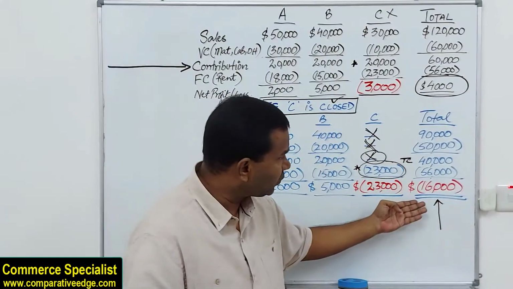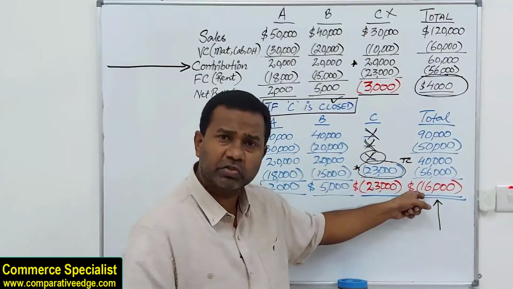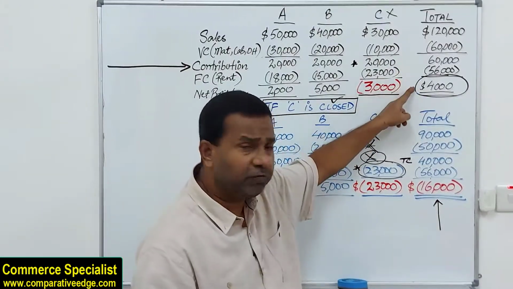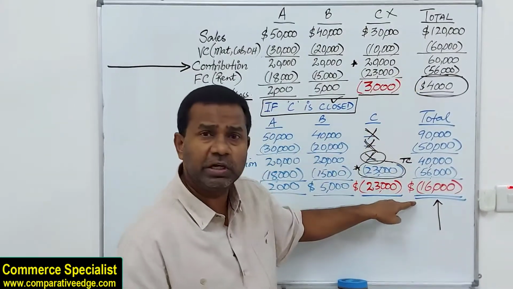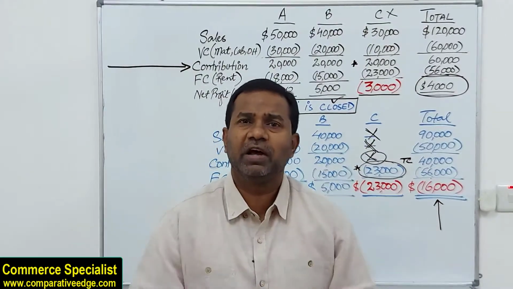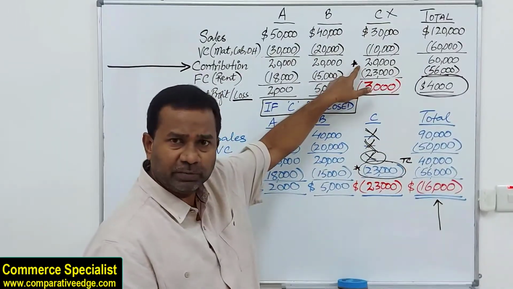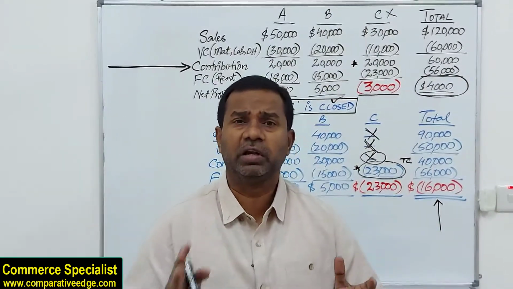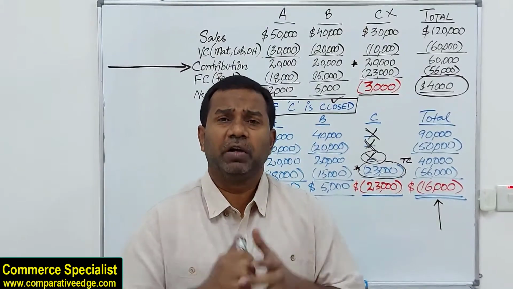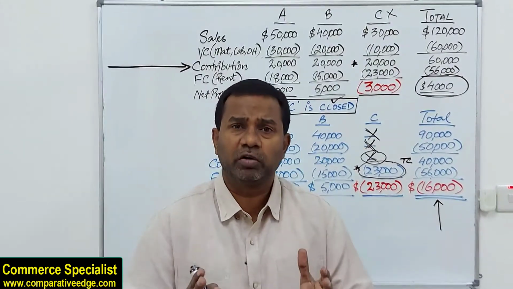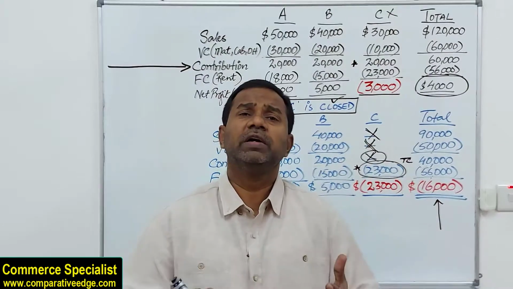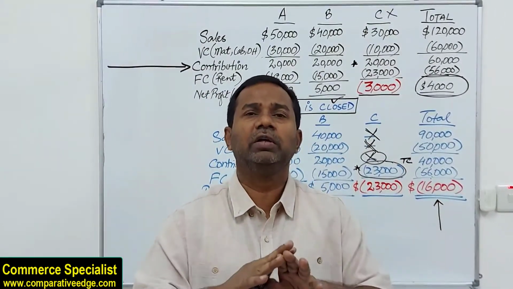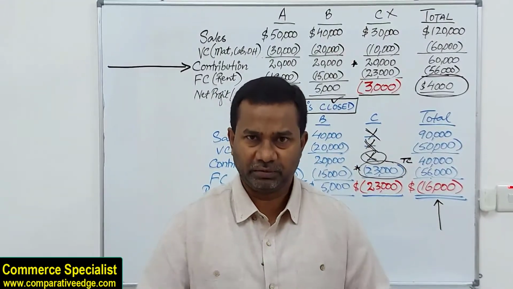And look at the overall situation. The company is going into a loss of 16. Earlier the company was making a profit of 4. See, from a profit of 4 to a loss of 16, the overall impact is 20,000, which is this contribution, ladies and gentlemen. So the decision criterion to note, whether to operate or shut down: as long as a department is giving some contribution, in other words, as long as the sales is greater than variable cost, we are not going to close down, come what may.